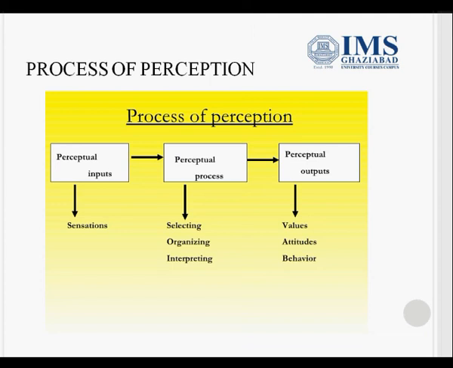Some are external factors and others are internal factors. External factors are present in the external environment, and internal factors are like your self-belief, our inner needs, etc., which help us in selecting only a few stimuli from the external environment, and we filter out the rest of the stimuli.